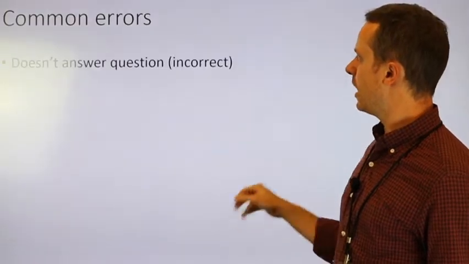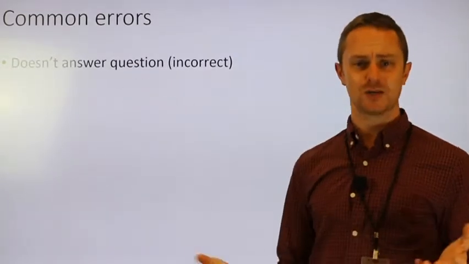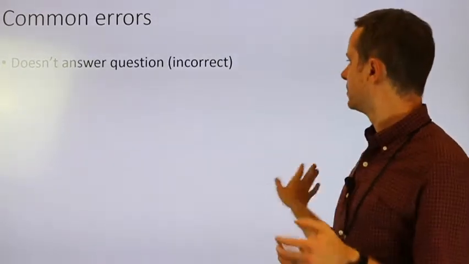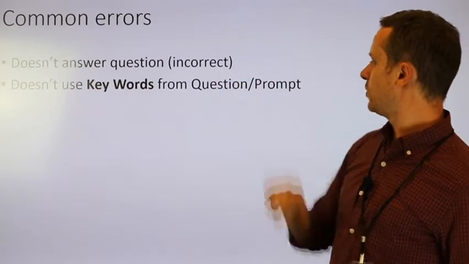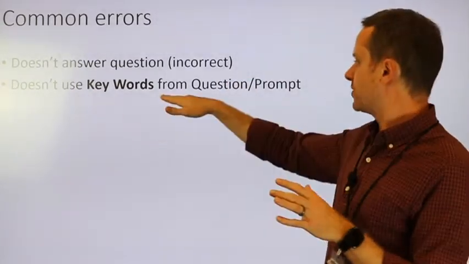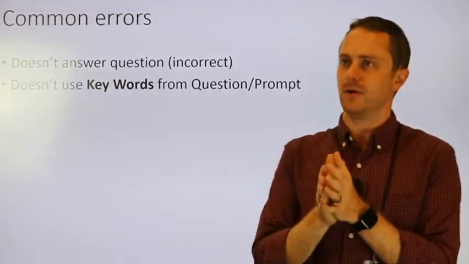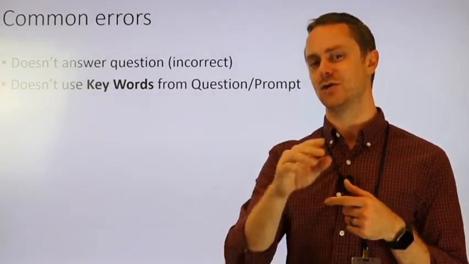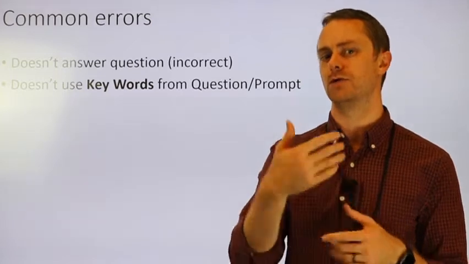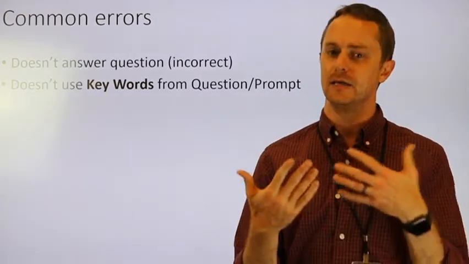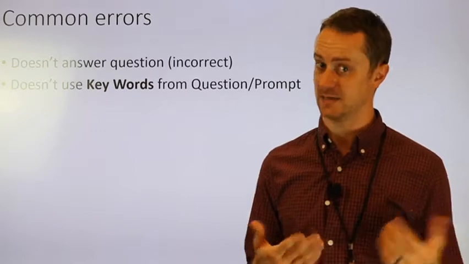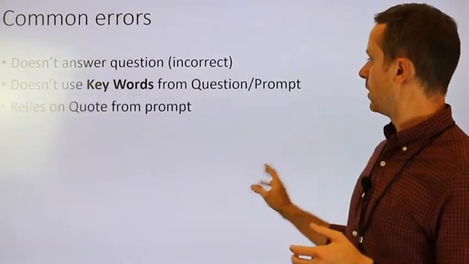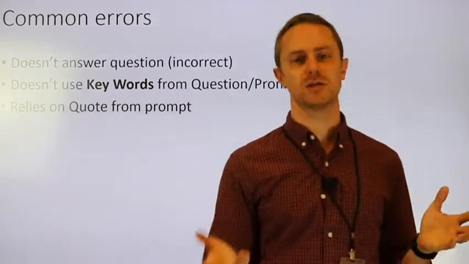A couple of common errors for this. Doesn't answer the question. I kind of went over that. You answer something else that wasn't asked, like what. Doesn't use keywords from the question or prompt. Now, this is more of a suggestion than a mandate, no pun intended. You really should incorporate that. It demonstrates to you, but more importantly to the reader, that what you're about to say corresponds to the prompt that has been asked. I would strongly suggest it because it guides your writing pretty well. It relies on a quote from the prompt. I mentioned this in an earlier video.